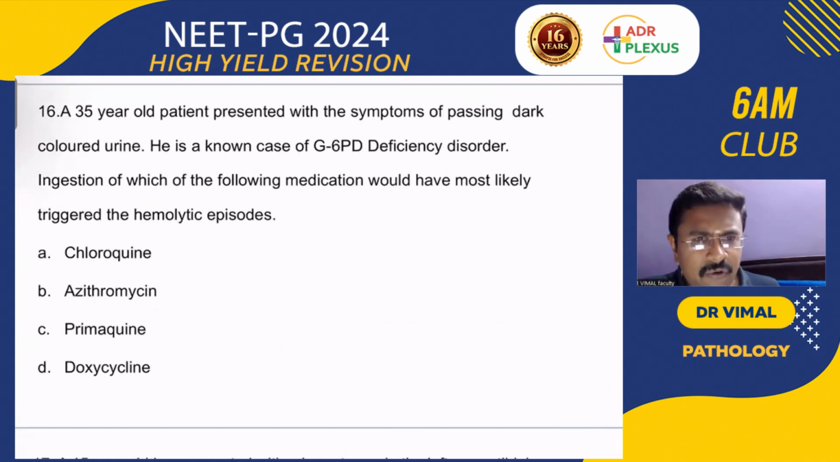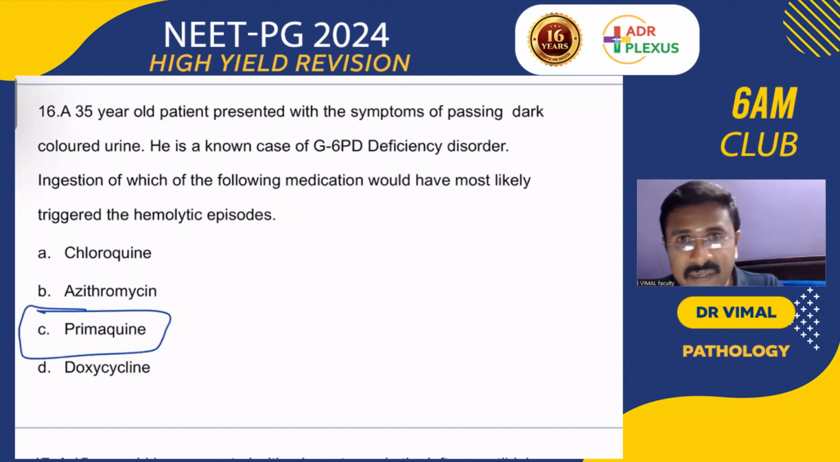A 35-year-old patient presented with the symptom of passing dark colored urine, a known case of G6PD deficiency. Ingestion of which medication? Yes, we all know that. Even if chloroquine and primaquine are given, we have to choose primaquine because it is more common. G6PD deficiency, we remember, is an X-linked recessive disorder and males are more commonly affected than females.